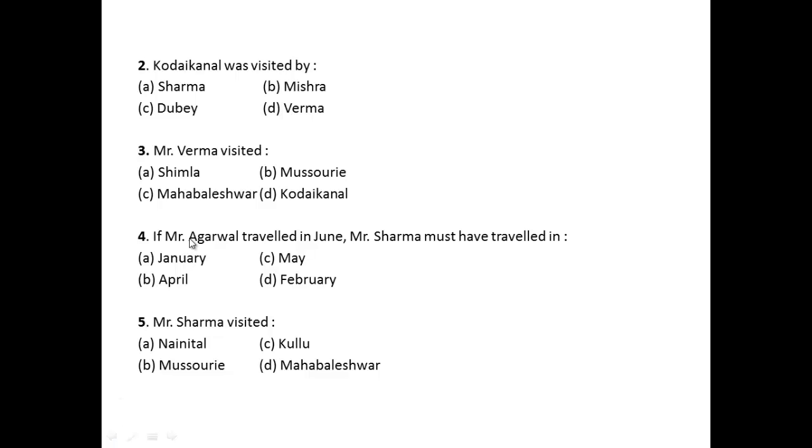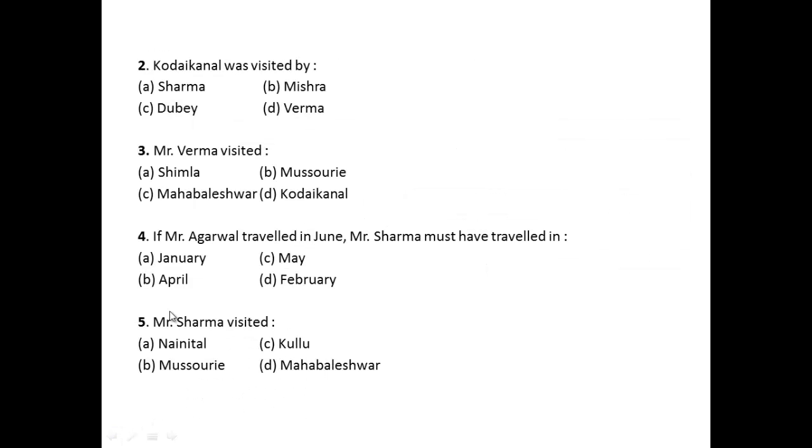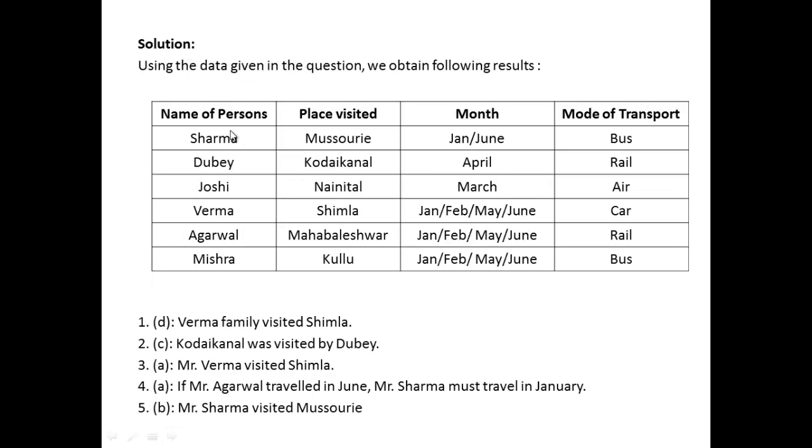If Mr. Agrawal travelled in June, Mr. Sharma must have travelled in... Now, since June is eliminated, Mr. Sharma can only travel in the month of January, so the answer is January. Mr. Sharma visited... Now, Mr. Sharma has visited Mussoorie, so this is our answer.